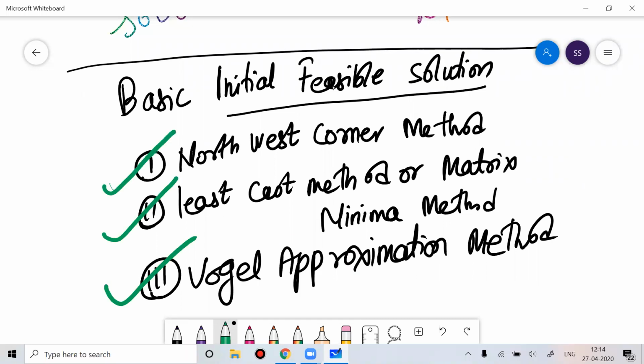But guys, understand one thing: out of these three methods, the best method is the Vogel approximation method. It gives you the answer which is very close to the optimal solution.